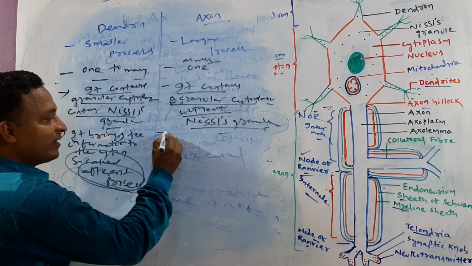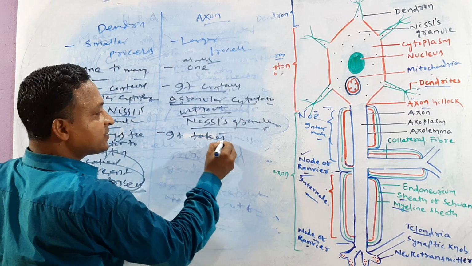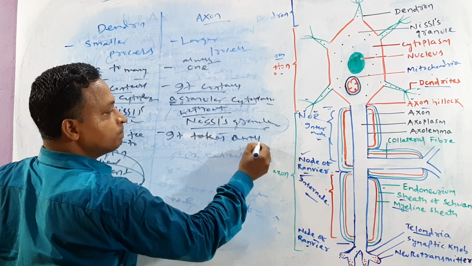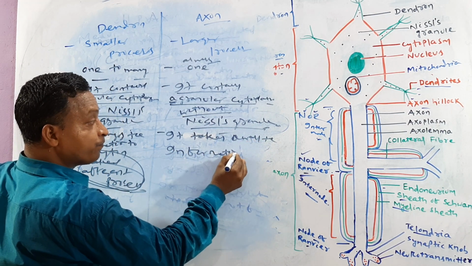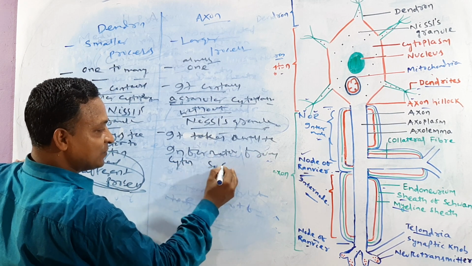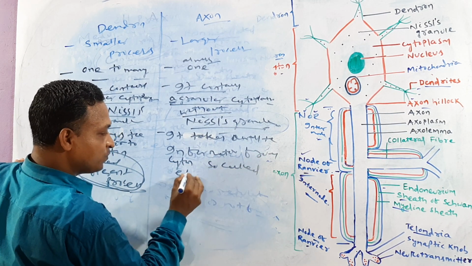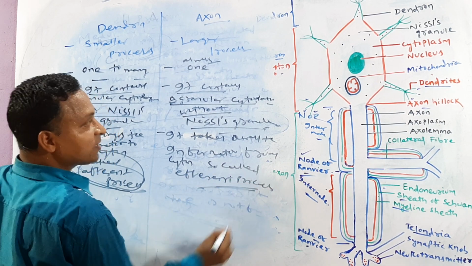But the axon takes away the information from the cyton, so it is called the efferent process.